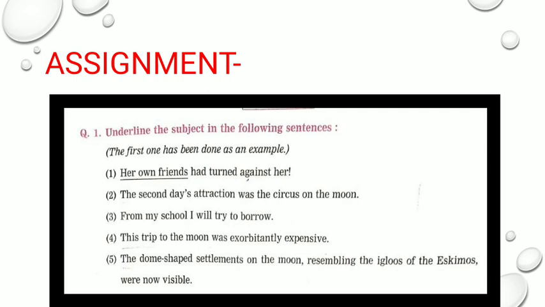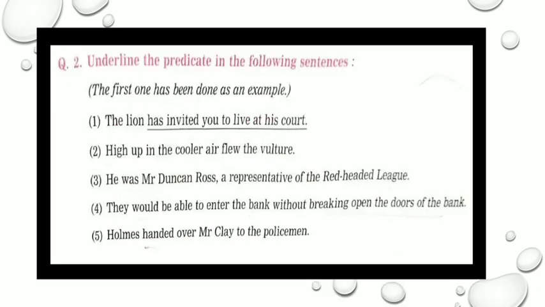Her own friends had turned against her. Her own friends, we are talking about the friends. That means her own friends is the subject, and the rest is the predicate. But here we are expected to pick out only the subject and underline it. So question number 1, you have to underline the subject.